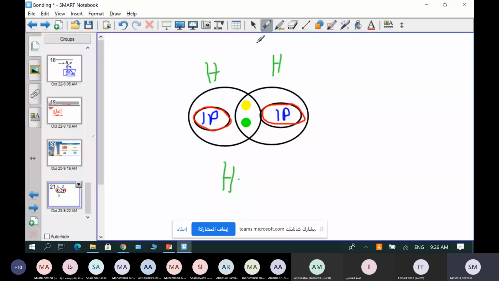Make the other one another color. So this hydrogen shared one electron, and this one shared another electron for itself. So we call it a single covalent bond. A single covalent bond arises when two atoms, every one of them shares one electron. So the first hydrogen shared one electron, the second hydrogen shared one electron. This is the first way to represent them, by the orbitals. The second way, I can represent a single covalent bond by a dash like this. So this is a single covalent bond. We represent it like this.